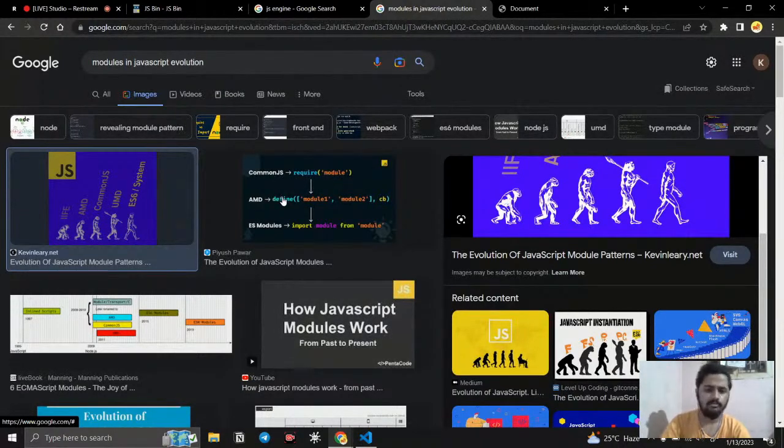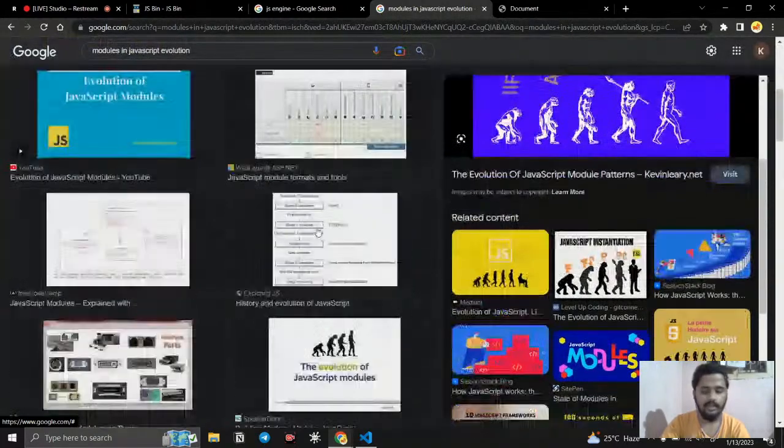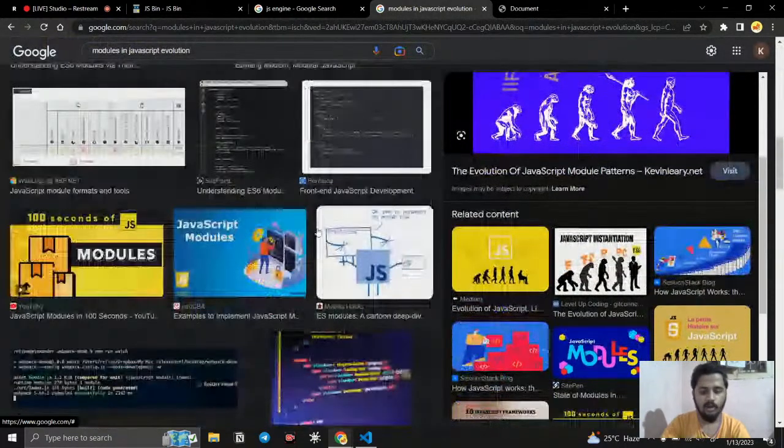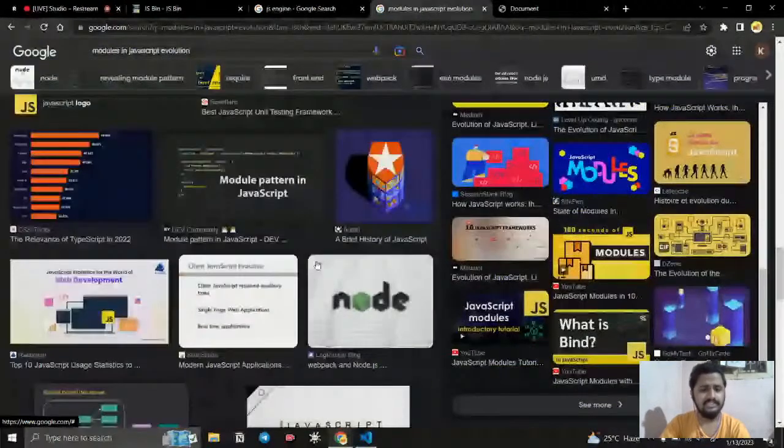And AMD, I don't know that much about, because we are mostly using CommonJS, which is much more popular compared to AMD and UMD. CommonJS we are still using for Node.js for some purposes. And once the import module and export module came, most of them updated to that one. Okay, you can see, right? If you type the evolution of modules, it is a little bit hard to understand, but the thing is, everything is getting updated.